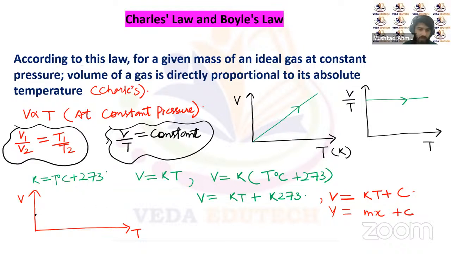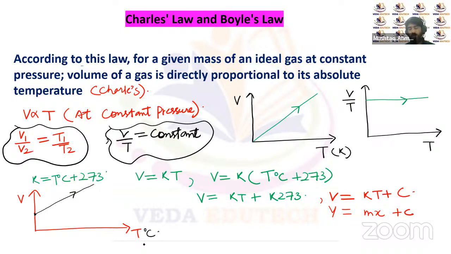Or we can say that this graph will start from the y-axis with some intercept, and it will be a straight line. So this temperature has to be in degree centigrade. The graph between volume and temperature will be a straight line in both cases, but whether it passes through the origin depends upon the scale on which we are rating the temperature of a given gas.